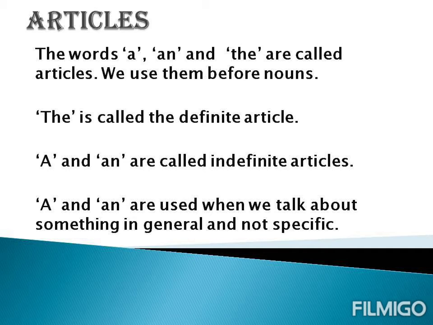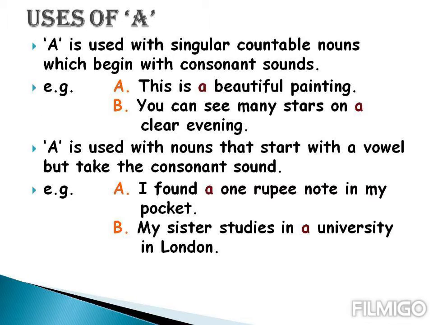What are articles? The words a, an, the are called articles. We use them before nouns. The is called the definite article. A and an are called indefinite articles. A and an are used when we talk about something in general, not specific.